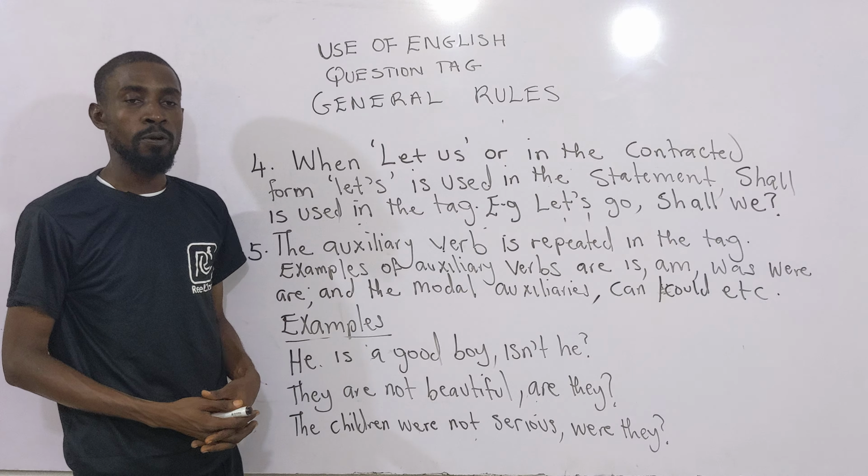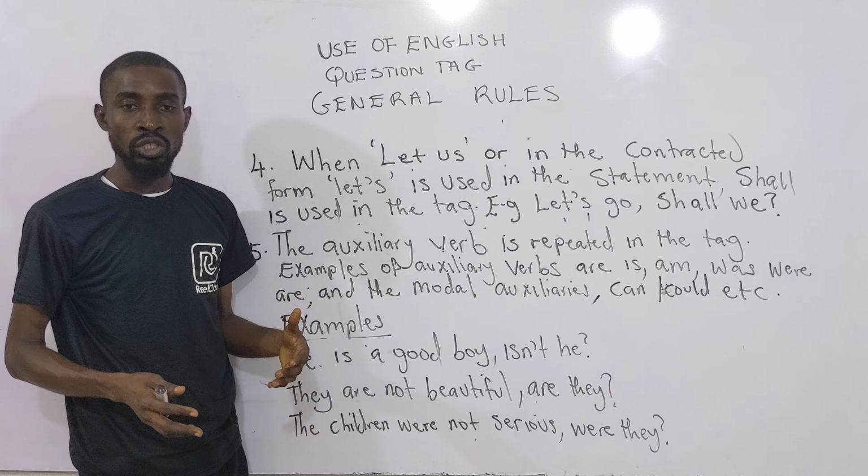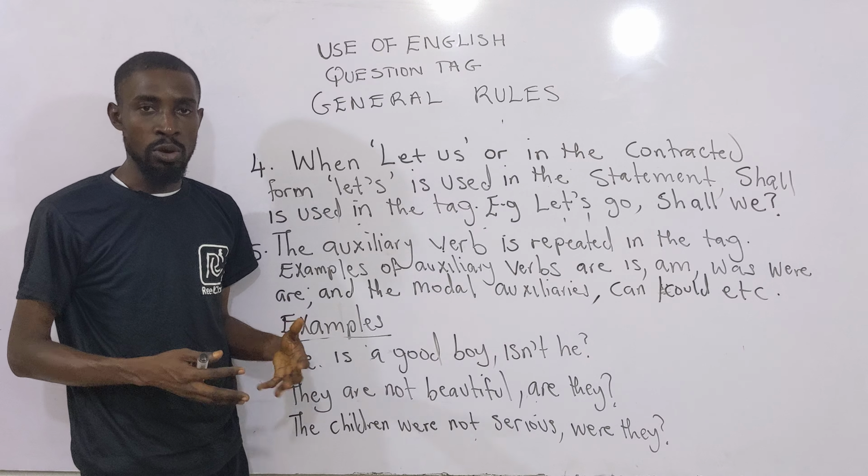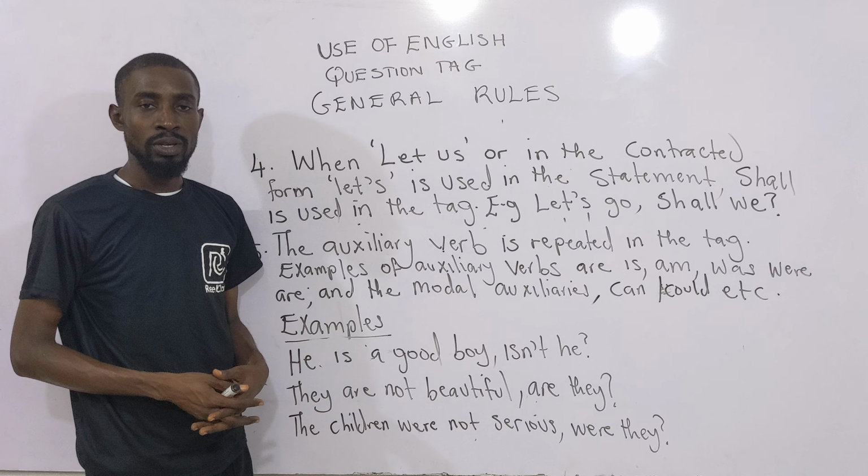Then, whenever you use let us or in the contracted form let's, as you find the apostrophe here, as used in the statements, then shall is always used in the question tag. For example, let's go. Not shouldn't we. Let's go, shall we? Let's sweep the class, shall we? Let's eat our food, shall we? Let us live, shall we?